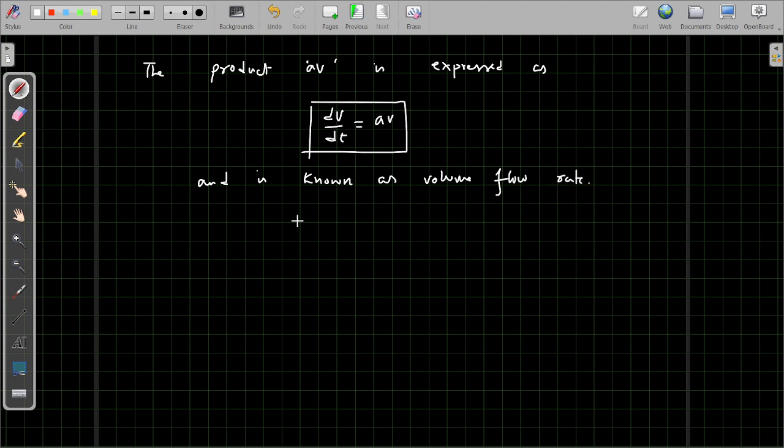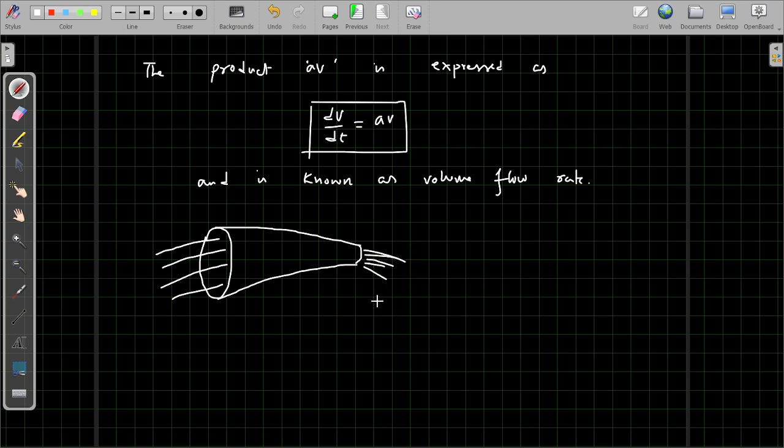Because of this equation of continuity, when liquid enters through a large cross-sectional area, it enters with a small velocity, but when it comes out from a small cross-sectional area, the velocity of the liquid increases very much. For example, in rivers, where the river is very wide, the velocity of the flow is very slow.